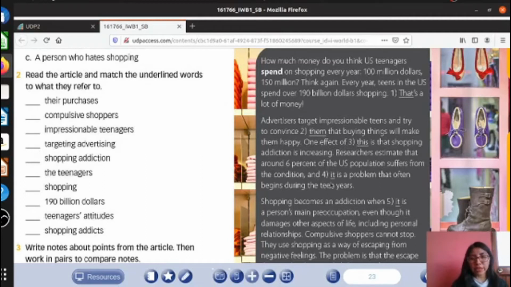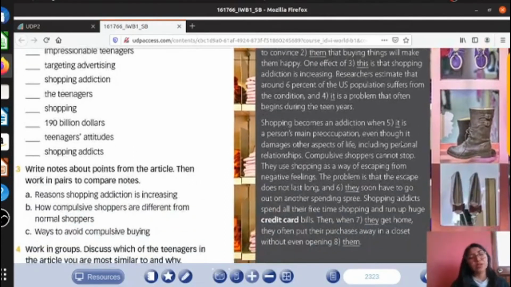The number 4, it. Researchers estimate that around 6% of the US population suffers from the condition, and it is a problem that often begins during the teen years. So I think that is related to the shopping addiction. The shopping addiction is a problem that often begins. Okay, so we are going to put the number 4 here.